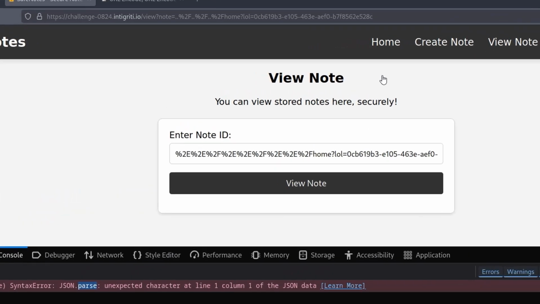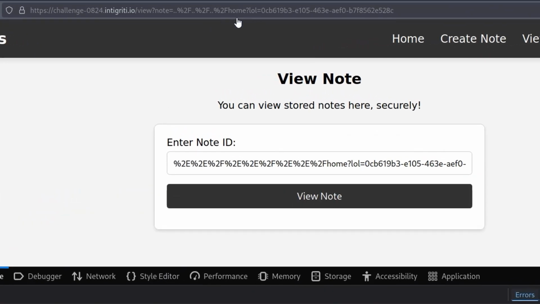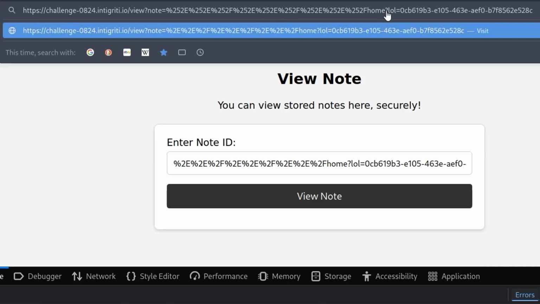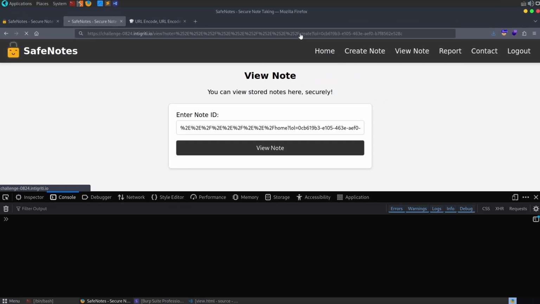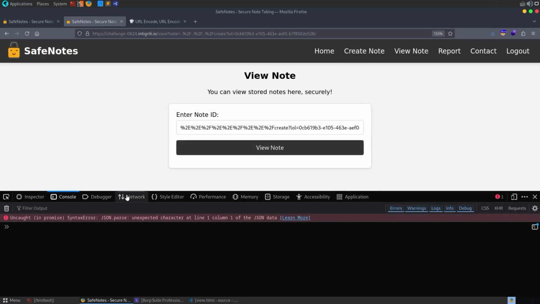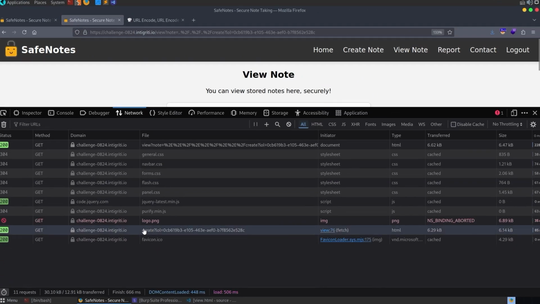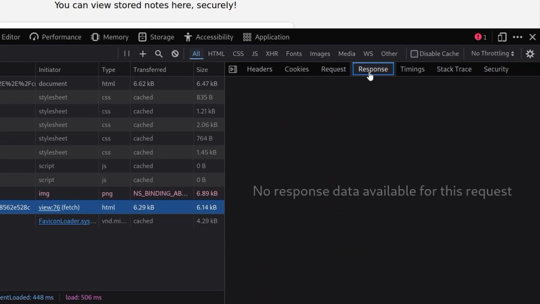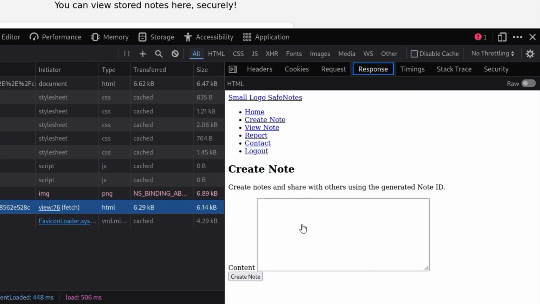All right, so we've already looked at home. I can't think of any possible reason that we would want to redirect them to that endpoint. So let's paste this in again. What other endpoints did we have? We have got create. So we could send them to create. Let's have a look at the network tab. There we go. All right, so yeah, it made a request and it got the response. There we go, create note. But again, doesn't really seem to be useful. What are we going to do with that? It's just a 200 OK. All right, what else can we do?